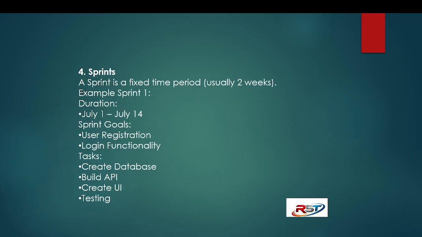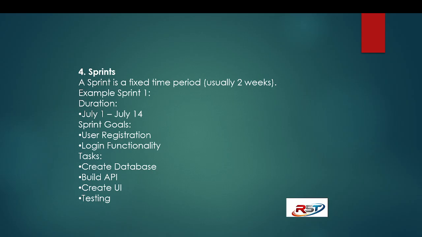Next one is sprints. A sprint is a fixed time period, usually 2 weeks. Example: Sprint 1, duration July 1 to July 14, so 2 weeks.